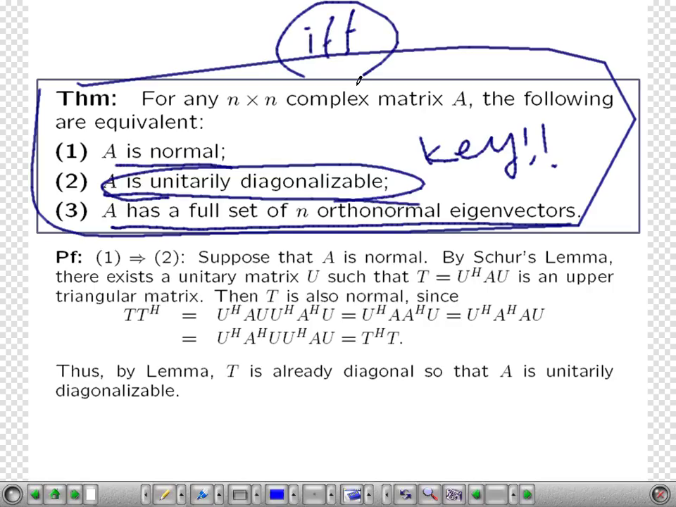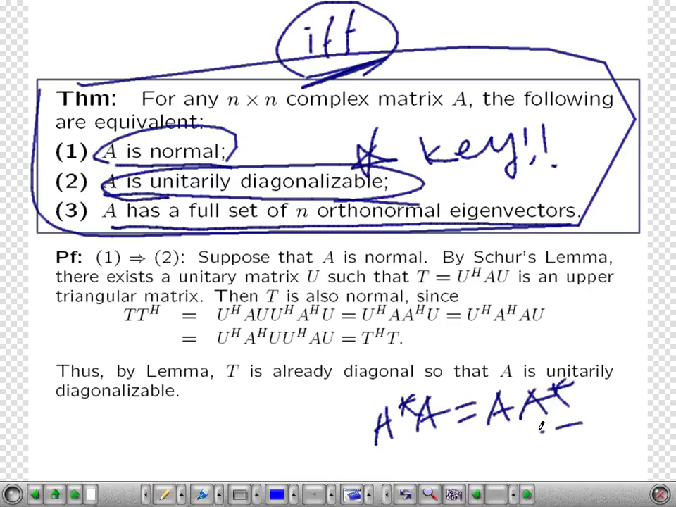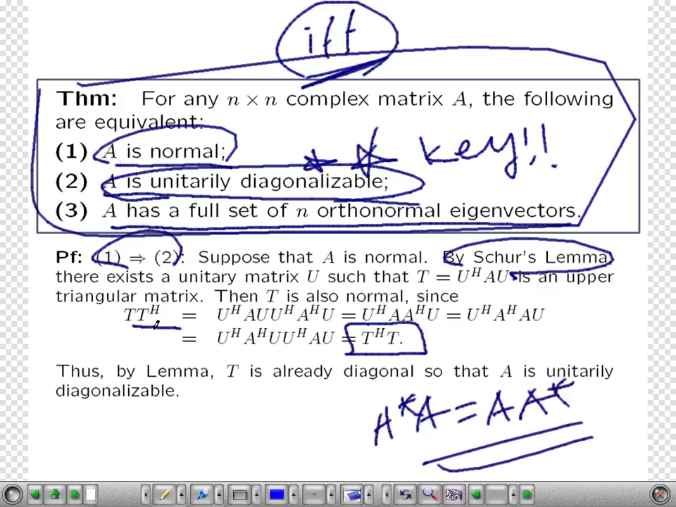This theorem gives us the final criterion to be unitarily diagonalizable. So if we can show the matrix is normal, then just by checking, done. Then we know this is a very easy problem to deal with, isn't it? The proof is similar to what we saw. By Schur's lemma, do the same thing.